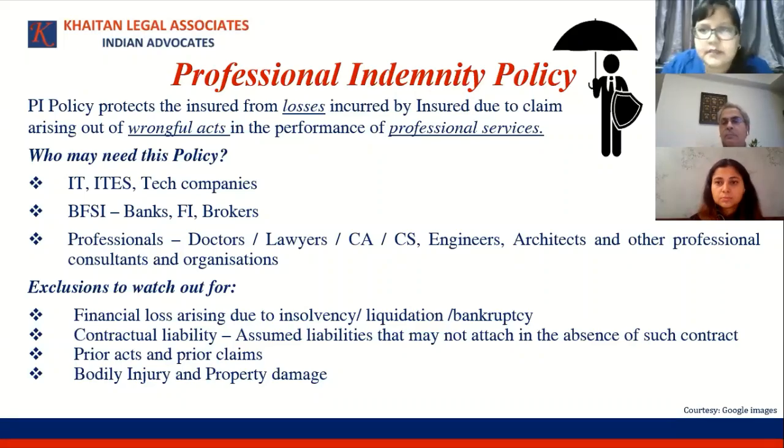So for example, in many contracts, particularly commercial contracts, parties enter into specific clauses which say that if you delay by 1 month, 15% of the total value will need to be paid as liquidated damages, right? Sometimes you may agree on 50% or 75%, depending on the commercial understanding. Now, if under law the legal liability of the insured was not going to be 15% or 50% as agreed, it was only going to be 5%, then the balance 10% is a contractual liability the insured undertook, for which in law there was no liability.